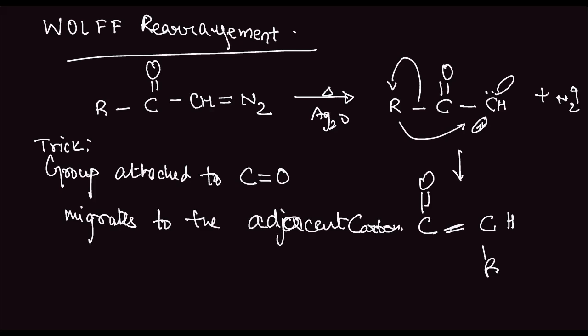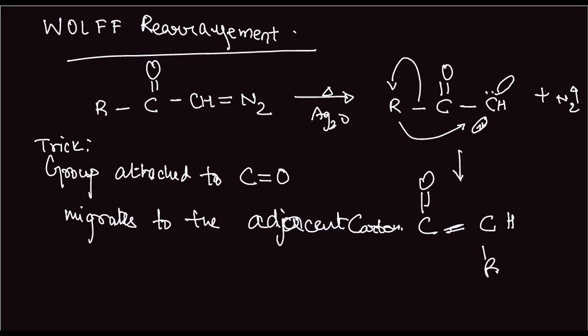Okay, here if R is chiral, then there is no restriction on configuration. In simple words, the group as such moves to the carbene carbon, and due to the positive charge on the carbon and a negative charge on the CH, the double bond is formed between the two. This is the Wolf rearrangement.